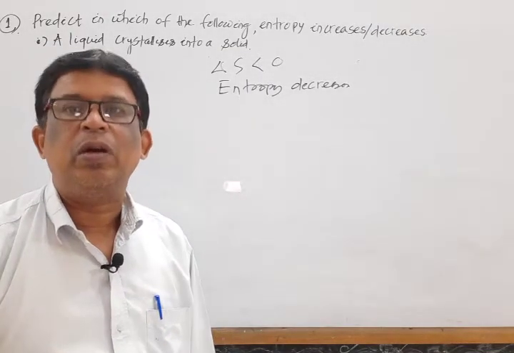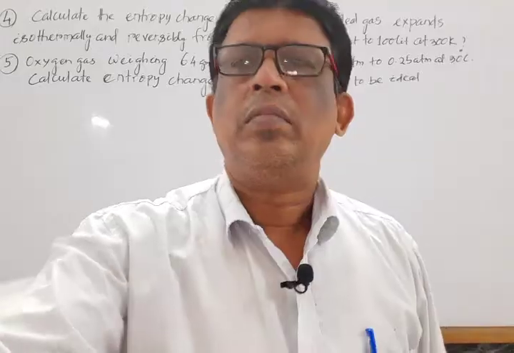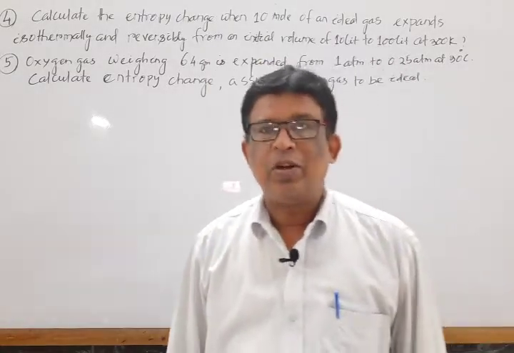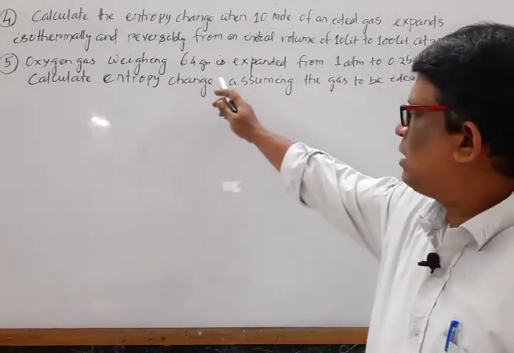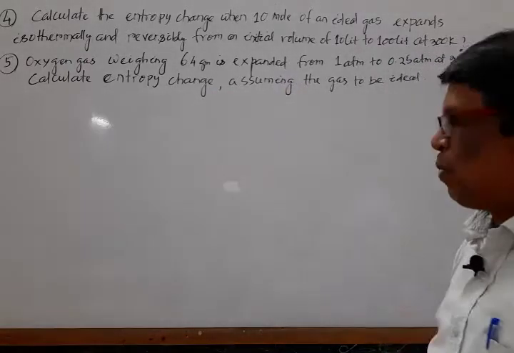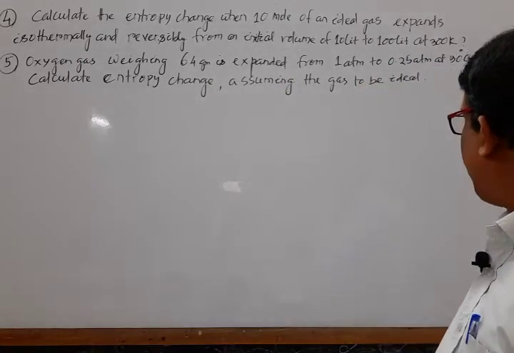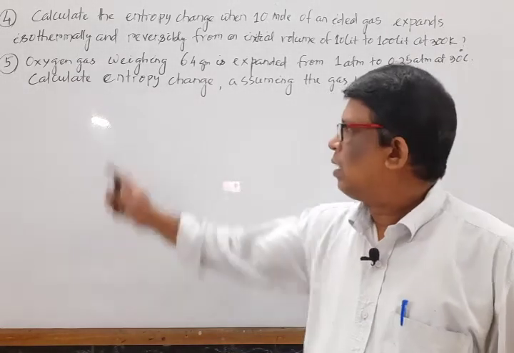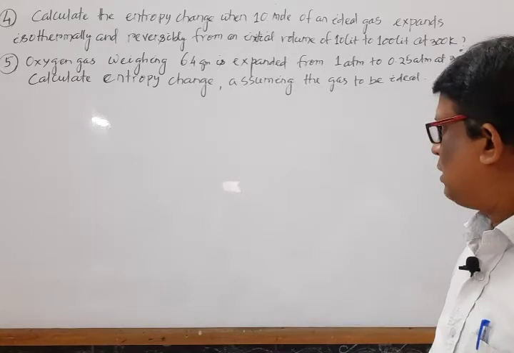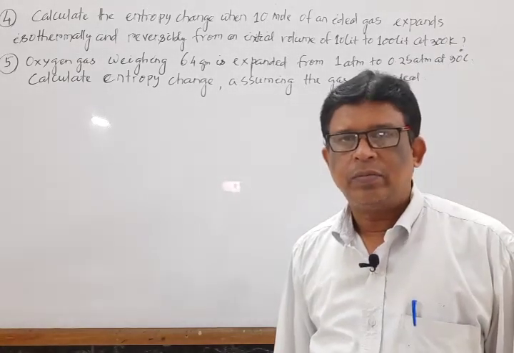Next, switch over to some numericals relating to entropy change. Mark another problem. Oxygen gas weighing 64 gram is expanded from 1 atmosphere to 0.25 atmosphere at 30 degrees centigrade. Calculate the entropy change, assuming that the gas is ideal.